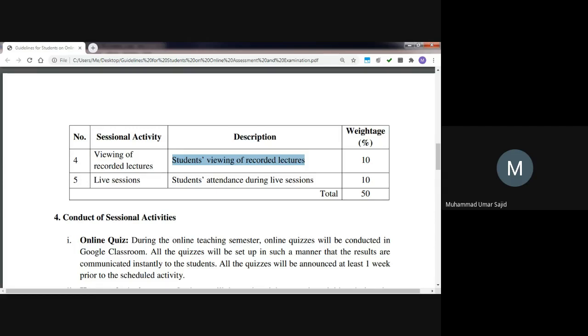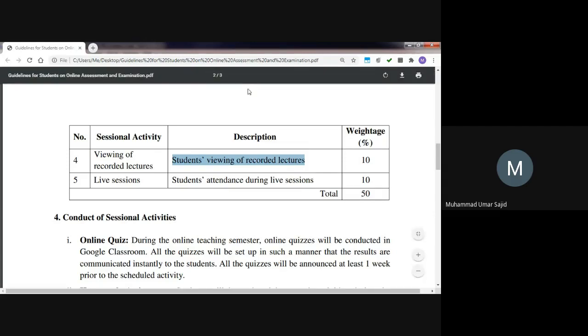Okay, so you must have logged in from your Google account, and you must have clicked on the class stream folder, and you must have clicked on that download button, so that the university system records who has downloaded or who has clicked the download button. So make sure you have clicked the download button at least once on those lectures. I'm not saying you have to download the whole lecture, because it is understood that you might have shared with your own friends or something like that, because these lectures are big files. They are like 200 and 300 megabyte files, so that will just run out your internet connection really quickly.